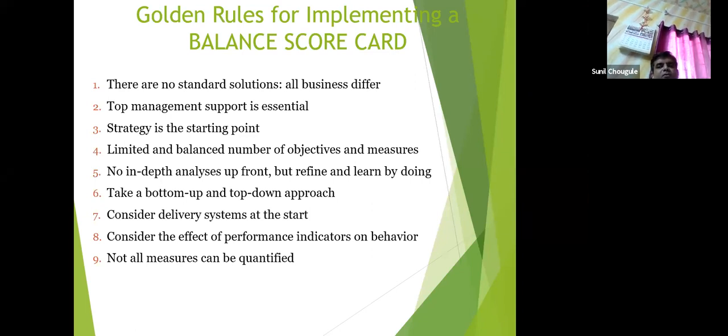What happens when a person is not keeping well? Certain types of medicines are applicable to everyone. When you are driving a two-wheeler, whichever model it may be, geared, non-geared, Hero, Honda, or TVS, what is required as fuel? Petrol. Petrol is a standard solution for fuel. But when it comes to the balanced scorecard, all businesses differ from each other.